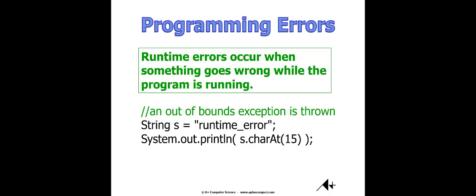A runtime error means all your initial syntax was correct, but when your program fired up and was actually running and doing something, it blew up in the course of running. This could be an app on your phone that would hang up. It could be a program running on your desktop or whatever the case may be, but it is a program that has to be functional syntactically and actually running, and when it blows up while running, that would be a runtime error.